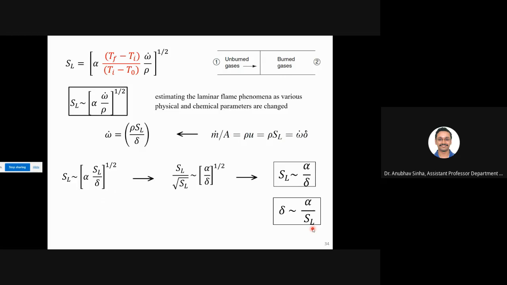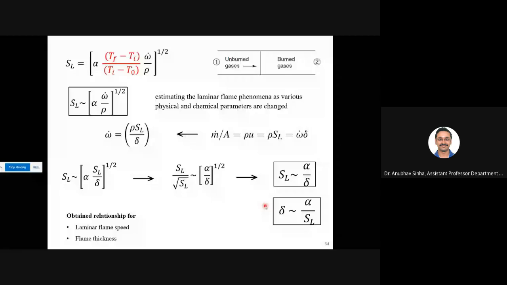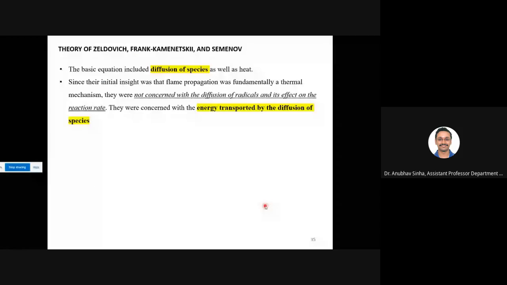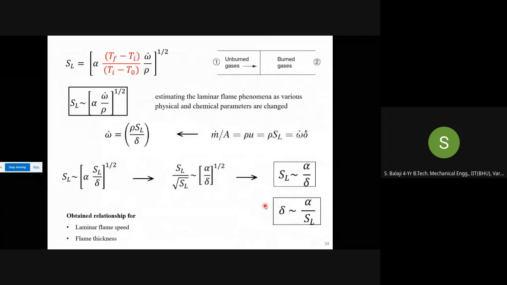Okay. So by using this analysis, we have derived how to calculate laminar flame speed. We have derived a very important relation for laminar flame speed, and we also talked about laminar flame thickness. Okay, let us move on. So someone had some doubts. Now you are clear with all your doubts? Yes, sir. Fine. So let us move ahead.